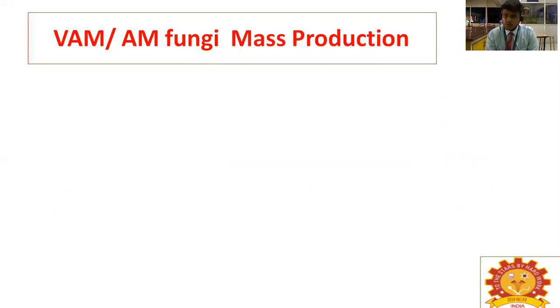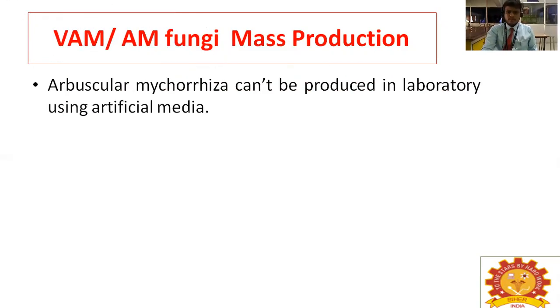Now we are going to discuss VAM fungi mass production. Mass production means we produce a much larger quantity. VAM mass production is not done in the laboratory, because arbuscular mycorrhiza cannot be produced in the laboratory using any artificial media.